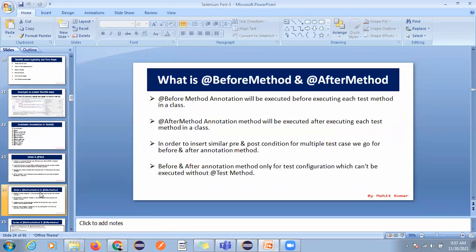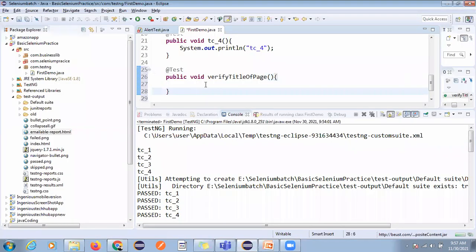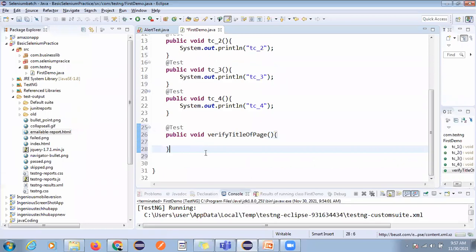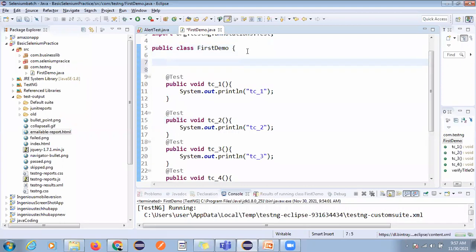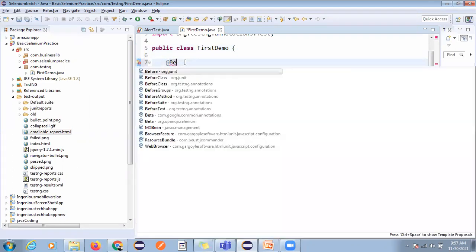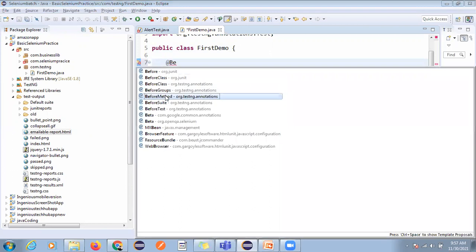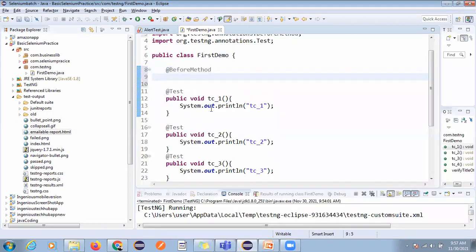This is about @Test, and we have the @BeforeMethod and @AfterMethod, right? From the name itself, you can see before method and after method. So if you use before method, I'm writing it here, public void beforeMethod.